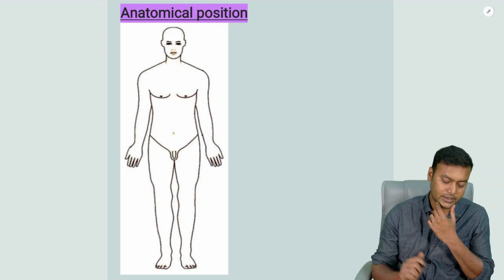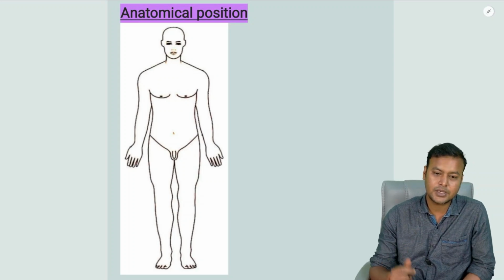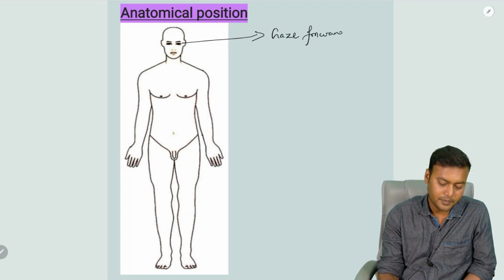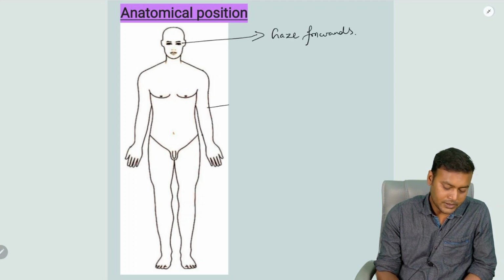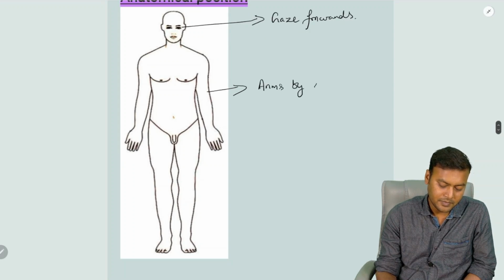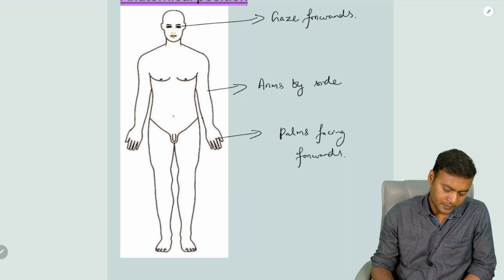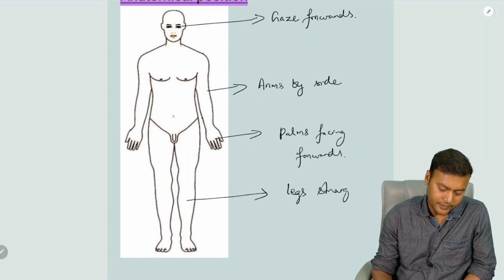Now, students, as you can see in this image, the person is standing straight with his gaze forwards, with his arms by the side of the body, palms facing forwards, legs straight, and the feet